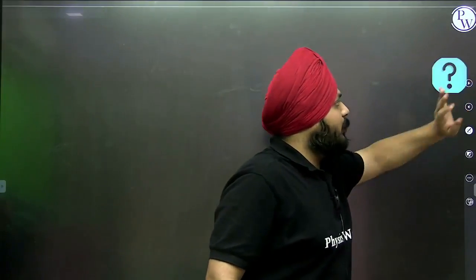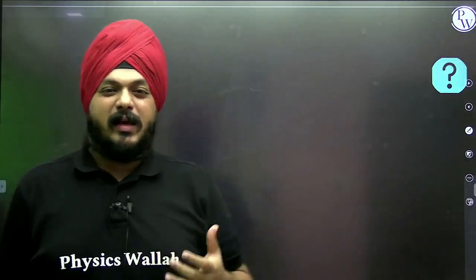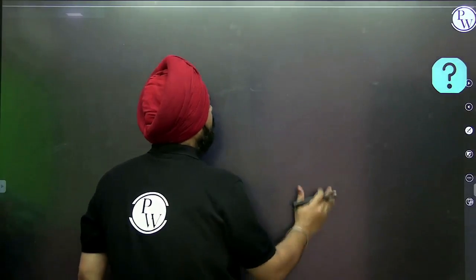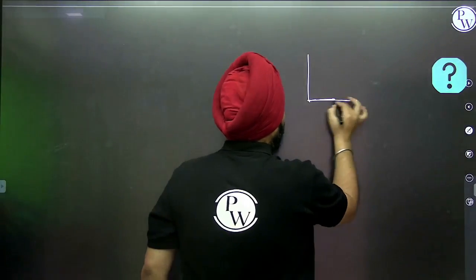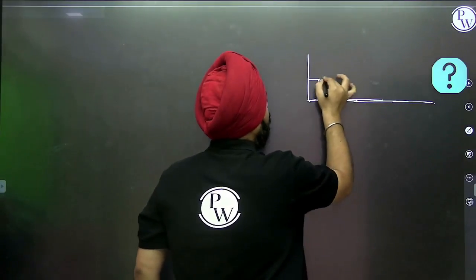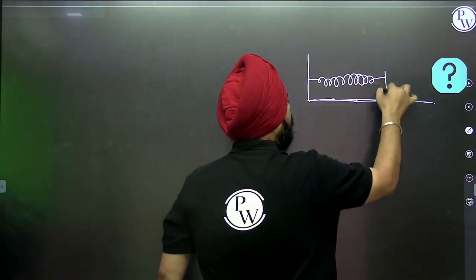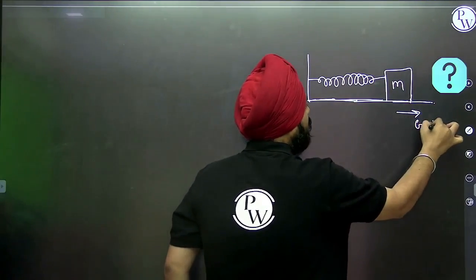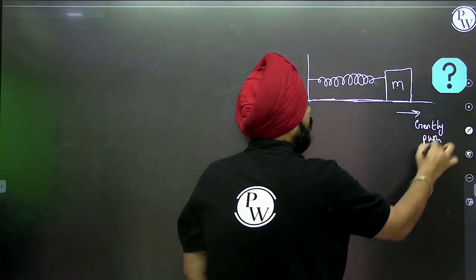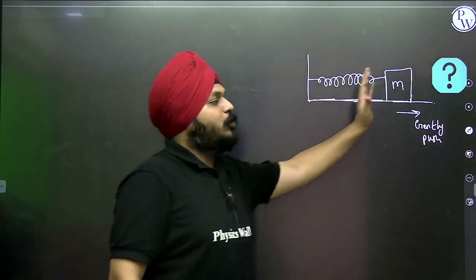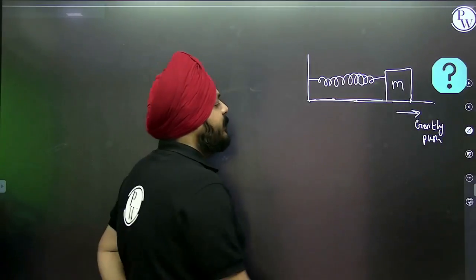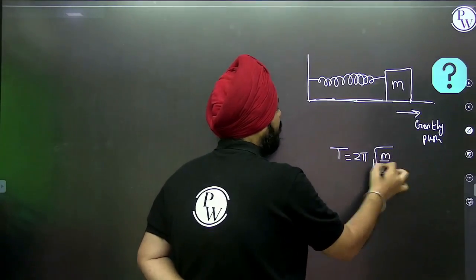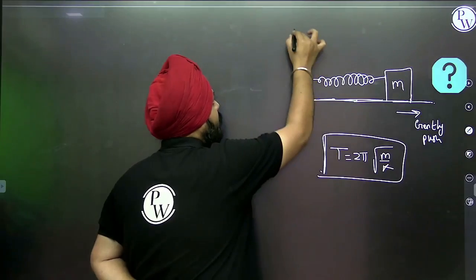You all are aware of there are some cases in which the time period of SHMs are asked. Like suppose this is a spring. This is mass M. If a gentle push is given, then obviously it's going to start performing SHM. What will be its time period? T is equal to 2 pi under root of M by K, correct? This is an actual formula.